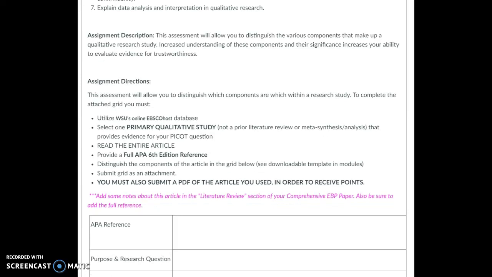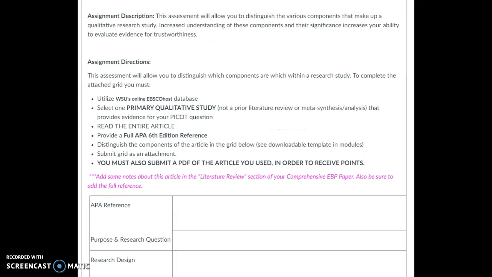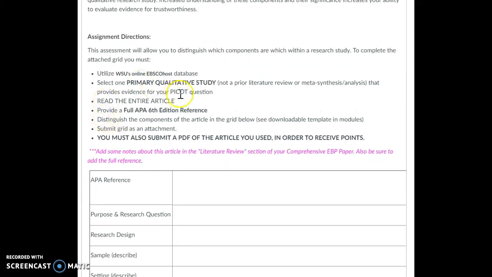That includes even possibly typing in some of the types, not all at once, because none of the studies are going to meet every type of qualitative study at the same time, but try those. So for example, see if any of the studies have words like grounded theory in them or ethnography, other types of qualitative studies. So you're going to find a primary qualitative study, again, kind of like last week, not a literature review or anything like that.